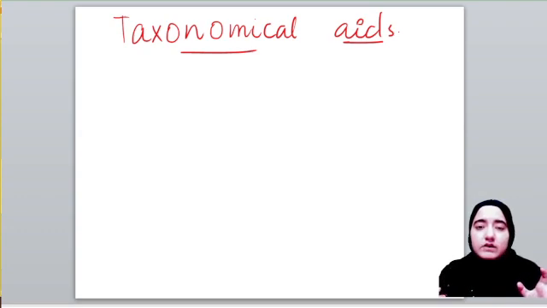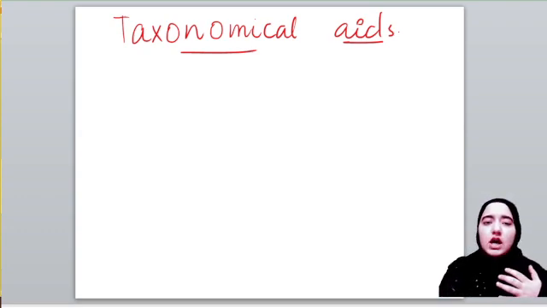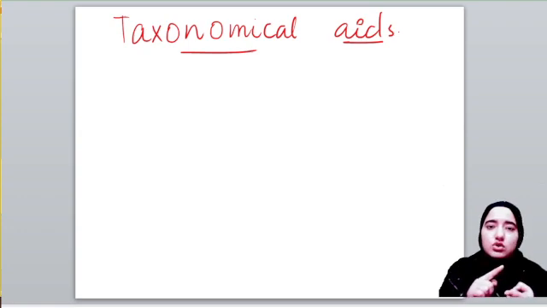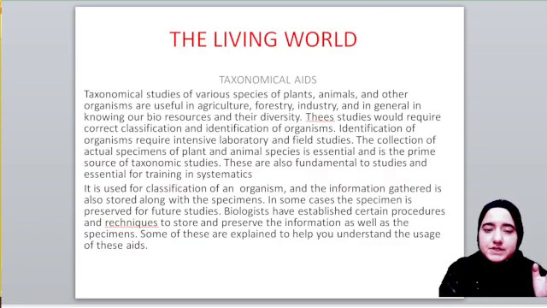These aids are very useful. Why do we use these aids? Basically, to get more information about our organisms, be they plants or animals. So a taxonomical aid simply helps us to classify an organism.